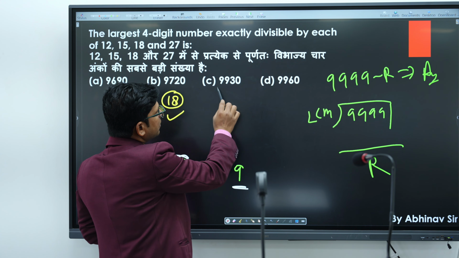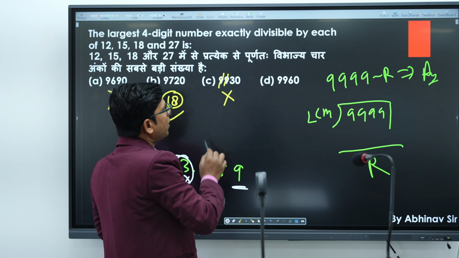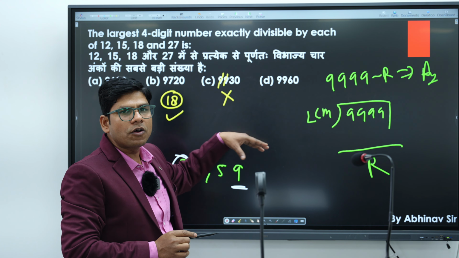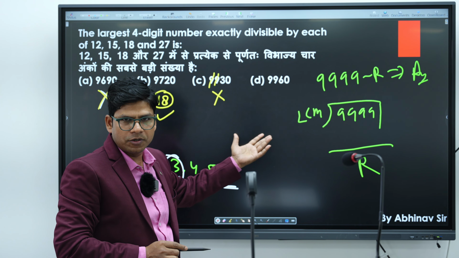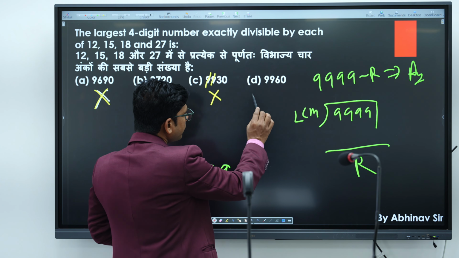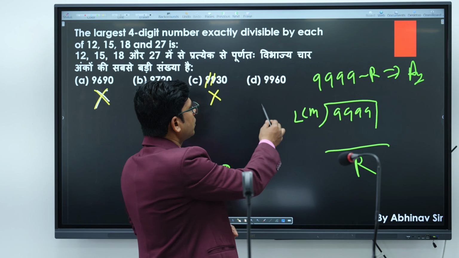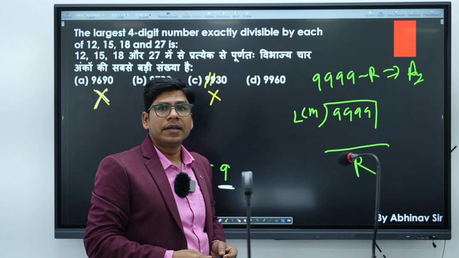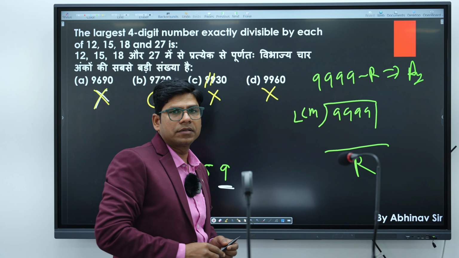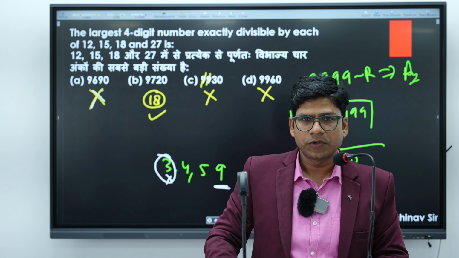Now if we look at option C, the digit sum again comes to 24, so 24 is not exactly divisible by 9. This cannot be our answer, because the answer must be exactly divisible by 9. So we are left with only option B, and B will be the right answer. Okay, thank you so much.